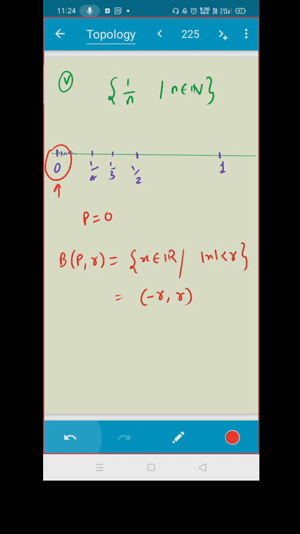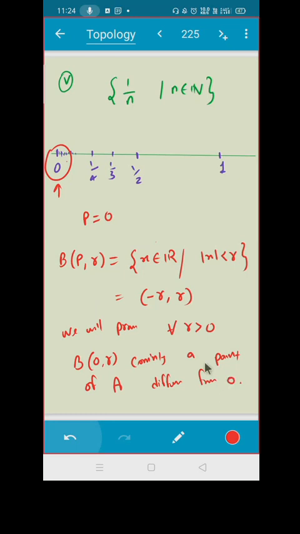So what do we have to show now? We will prove that for all r positive, this open ball B(p, r), that is B(0, r), contains a point of A different from 0. Do you agree? That means the intersection should be non-empty.